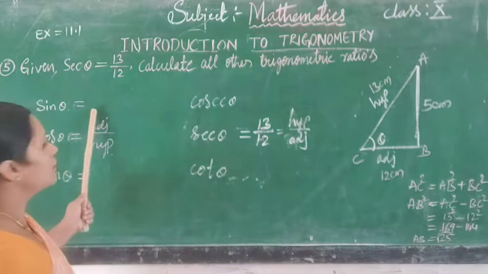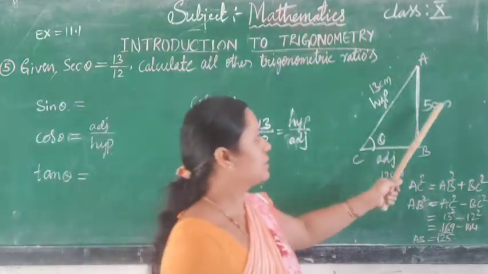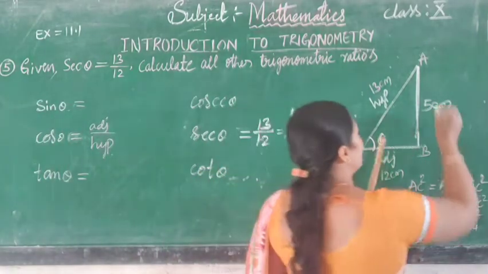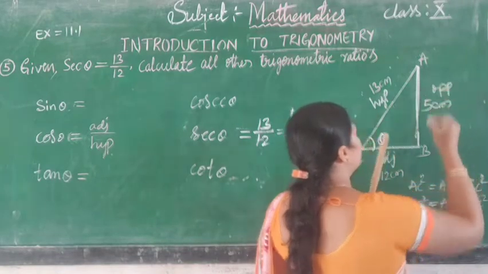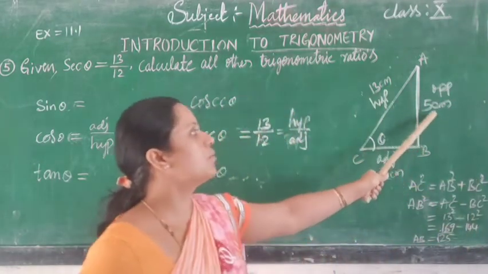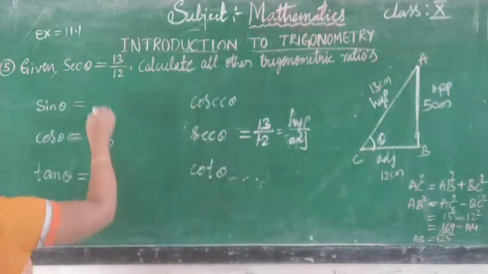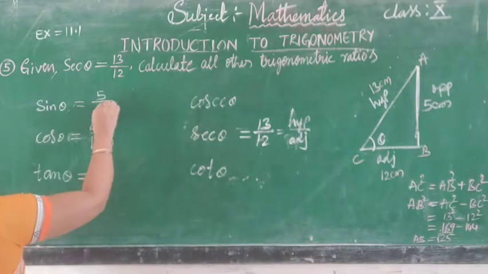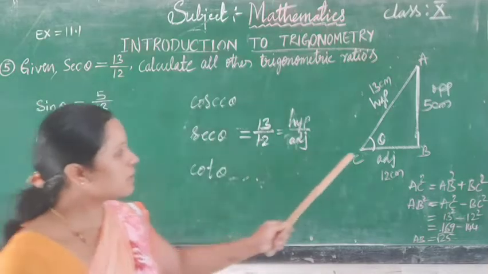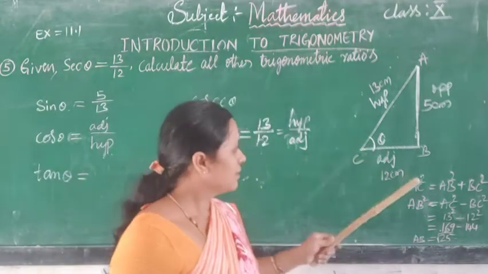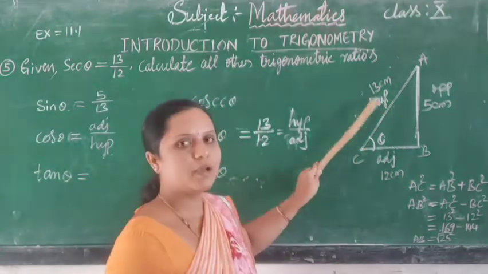So sine theta equals what? Sine theta is equal to opposite divided by hypotenuse. What is opposite? 5 centimeter divided by 13 centimeter, that is 5 by 13. What is cos theta? That is adjacent divided by hypotenuse.